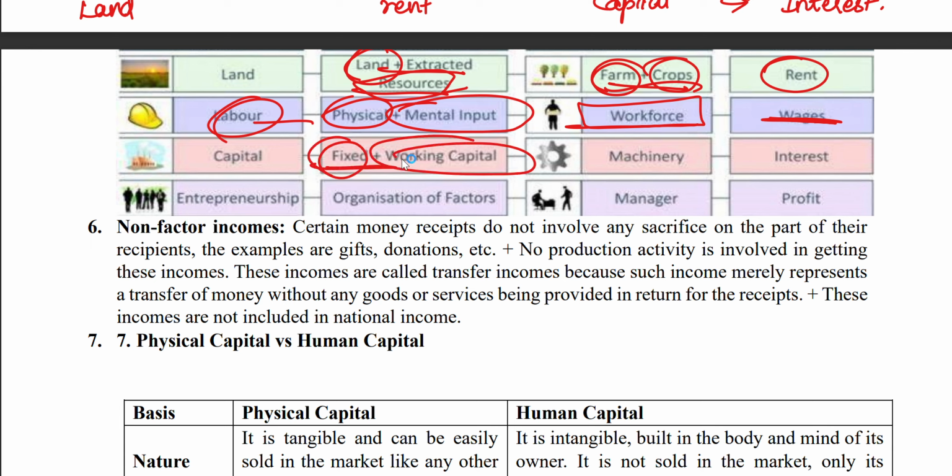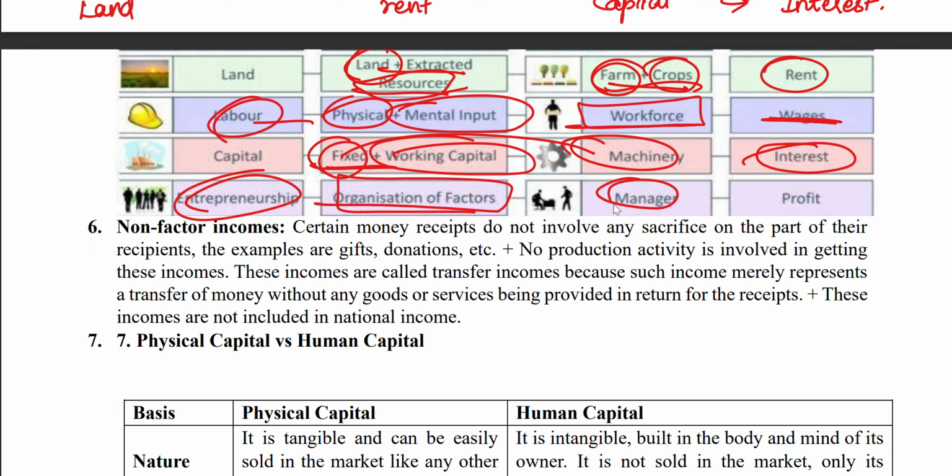Capital can be fixed or working capital. Machinery is a fixed capital, whereas the wood used to produce a table through this machinery is working capital. Entrepreneurship is the organization of the factors, and the manager is going to have the profit.